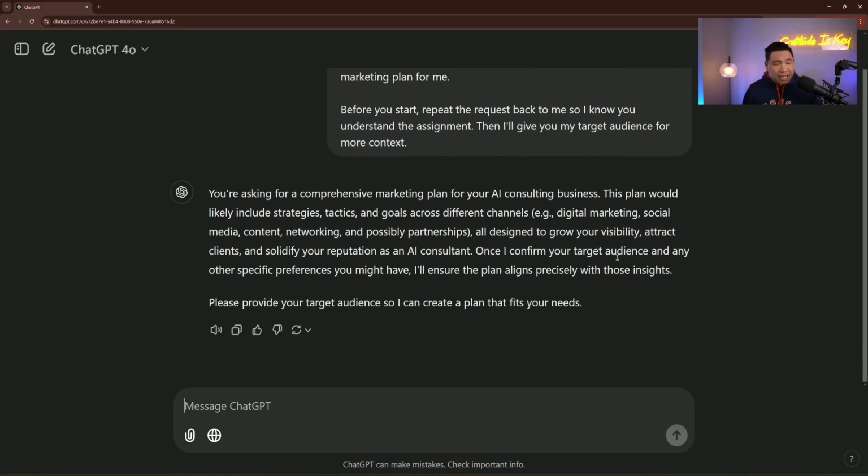So it said, you're asking for a comprehensive marketing plan for your AI consulting business. This plan would likely include strategies, tactics, and goals across different channels: digital marketing, social media, content, networking. So now I understand what the AI assumptions are. If I see anything missing, here is where I would fix it.